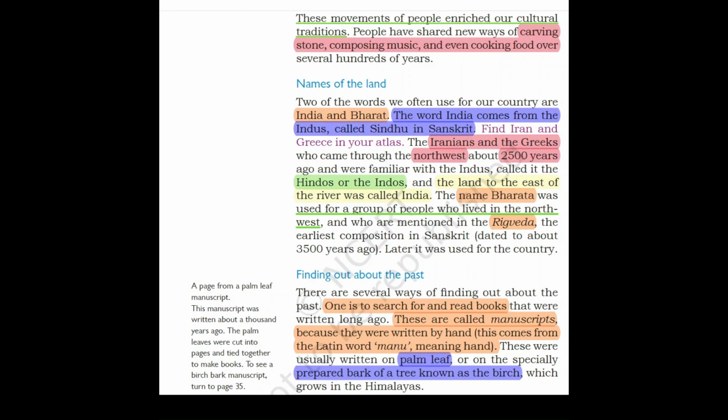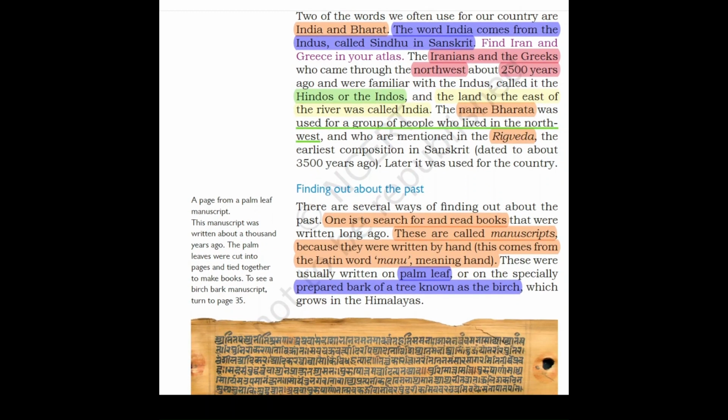Now, finding out about the past. There are a lot of ways, children, of finding out about the past. One is to search for and read the books that were written long, long ago. Now, these books are called manuscripts. What do you mean by manu? Because they were written by hand. This comes from the Latin word manu, meaning hand.